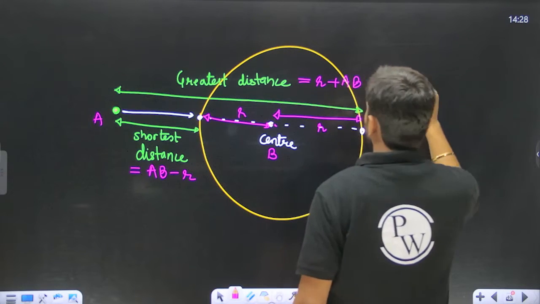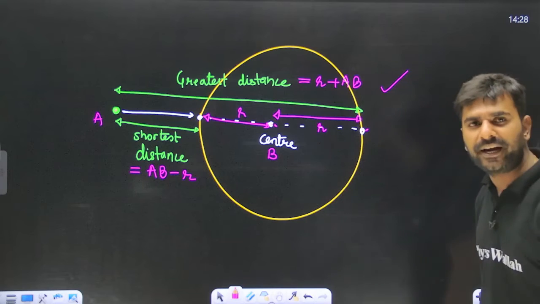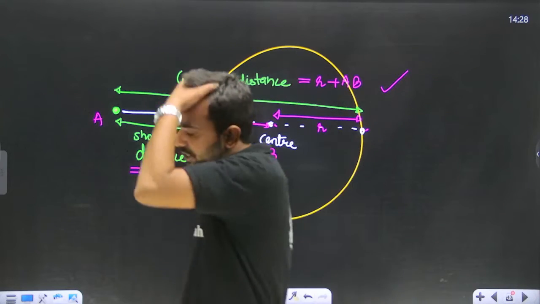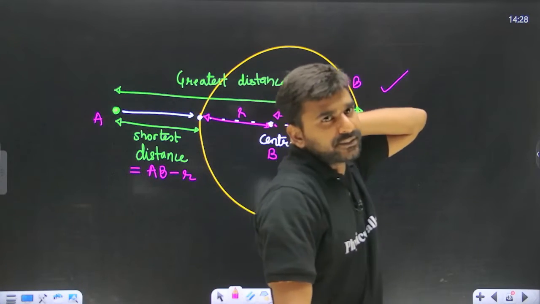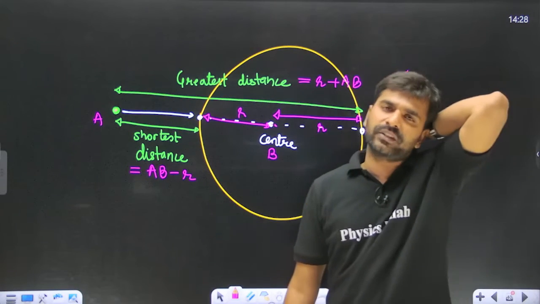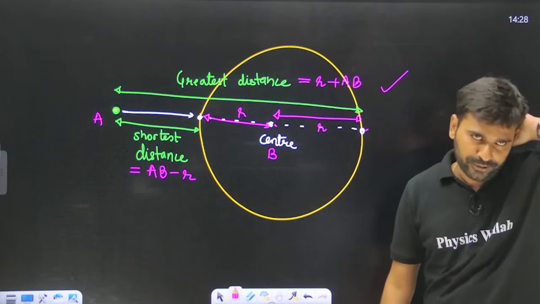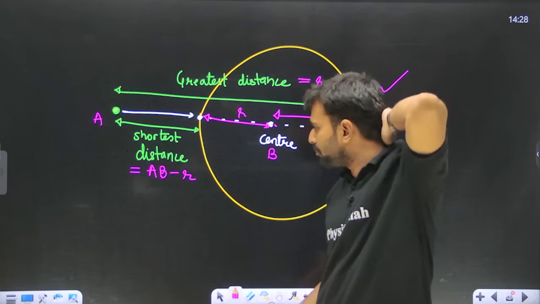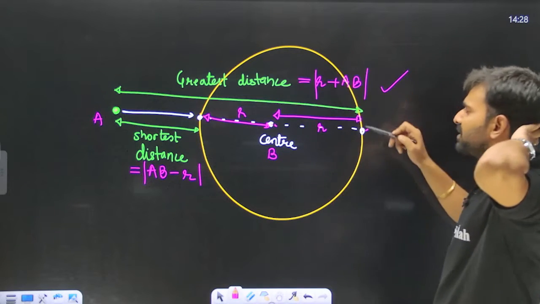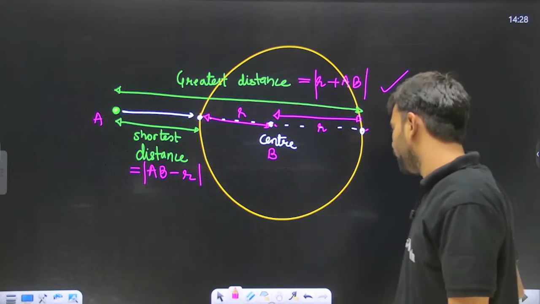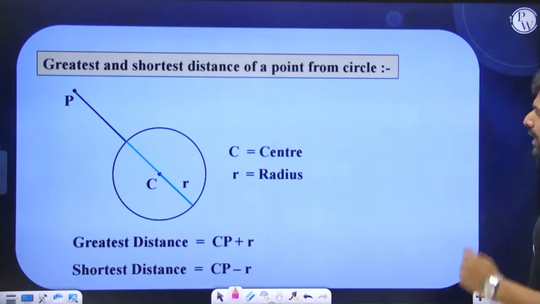So what am I telling you is, if a point is given to you and a circle is given to you, and the question is asking you about the greatest and shortest distance between a point and a circle, then the shortest distance and greatest distance between the point and the circle lie along the common normal. The shortest distance will be written as modulus of AB minus R, and the greatest distance will be written as modulus of R plus AB. Though these are the distances, they always have to be positive only. Okay, so this is the concept.